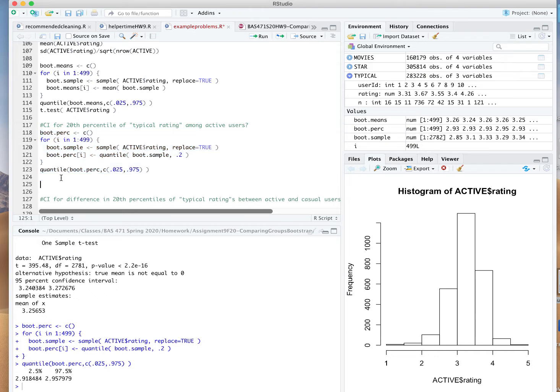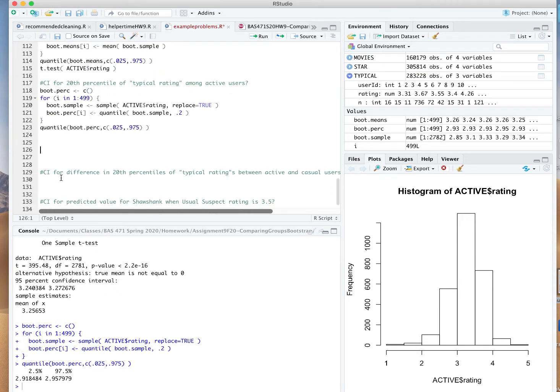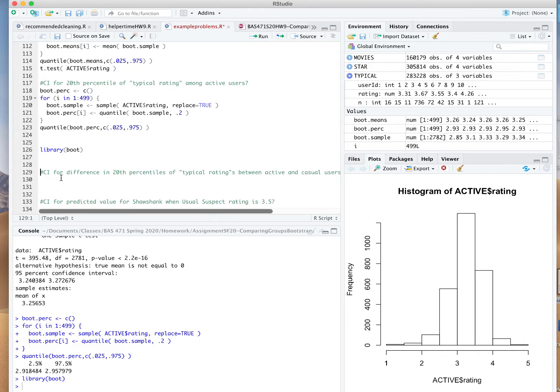Now, because bootstrapping is so popular, there's a whole library to do this bootstrapping. Library boot. You might need to install.packages and then in double quotes boot to get it down onto your computer. But once you've done library boot, you've loaded it up and you're ready to have R's command do this programming for you. And you get a little bonus. You can run an improved procedure for coming up with a confidence interval called the BCA procedure, which is an improvement over the percentile procedure that we just programmed.